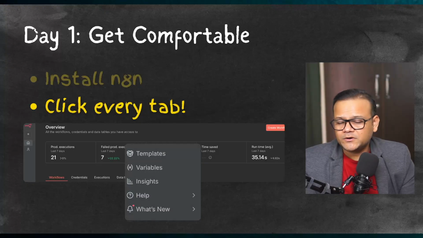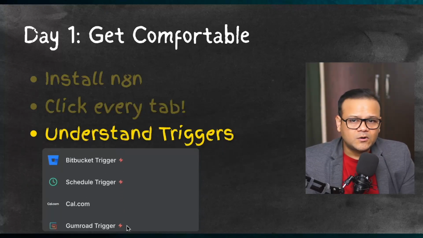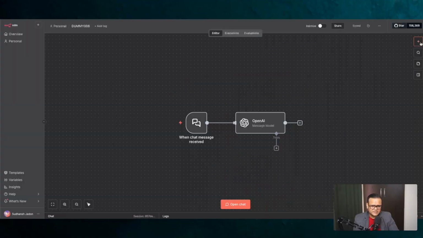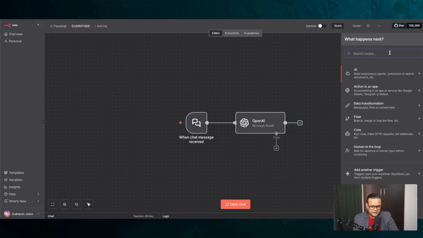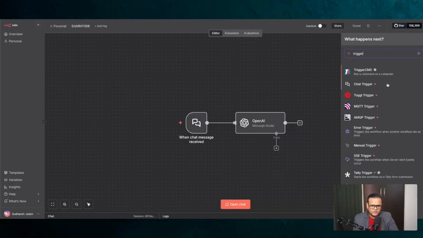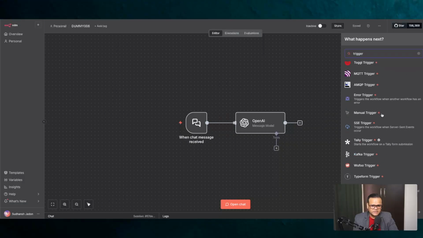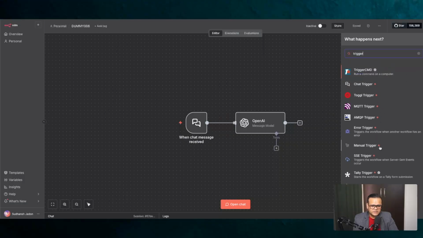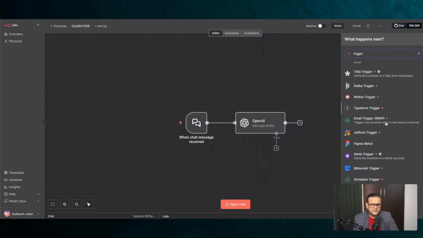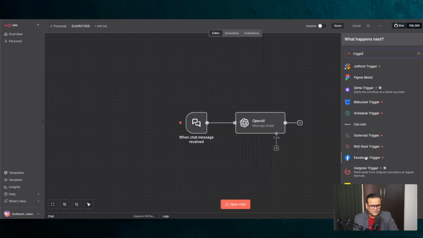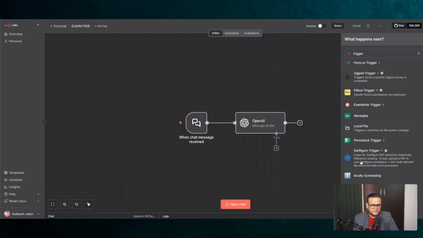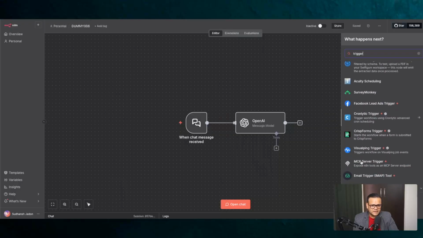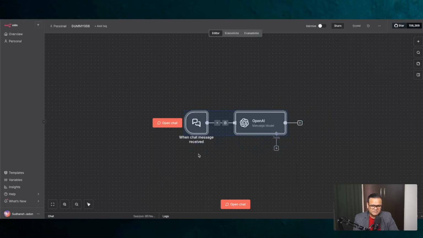But once you are done with that, you need to understand a few things. For example, what are triggers? I can just press the plus button here, or I can just press tab on my keyboard. And here, if I type trigger, you will see everything that's there in terms of triggers, different types of triggers, right? So you need to try to understand what kind of triggers we can use, because I talked about it earlier. For example, there is a manual trigger, there is a chat-based trigger. You can also have triggers from, for example, Facebook, from Calendly, right? So there are a lot of triggers in there. For example, there is a workflow which is as simple as a chat message.